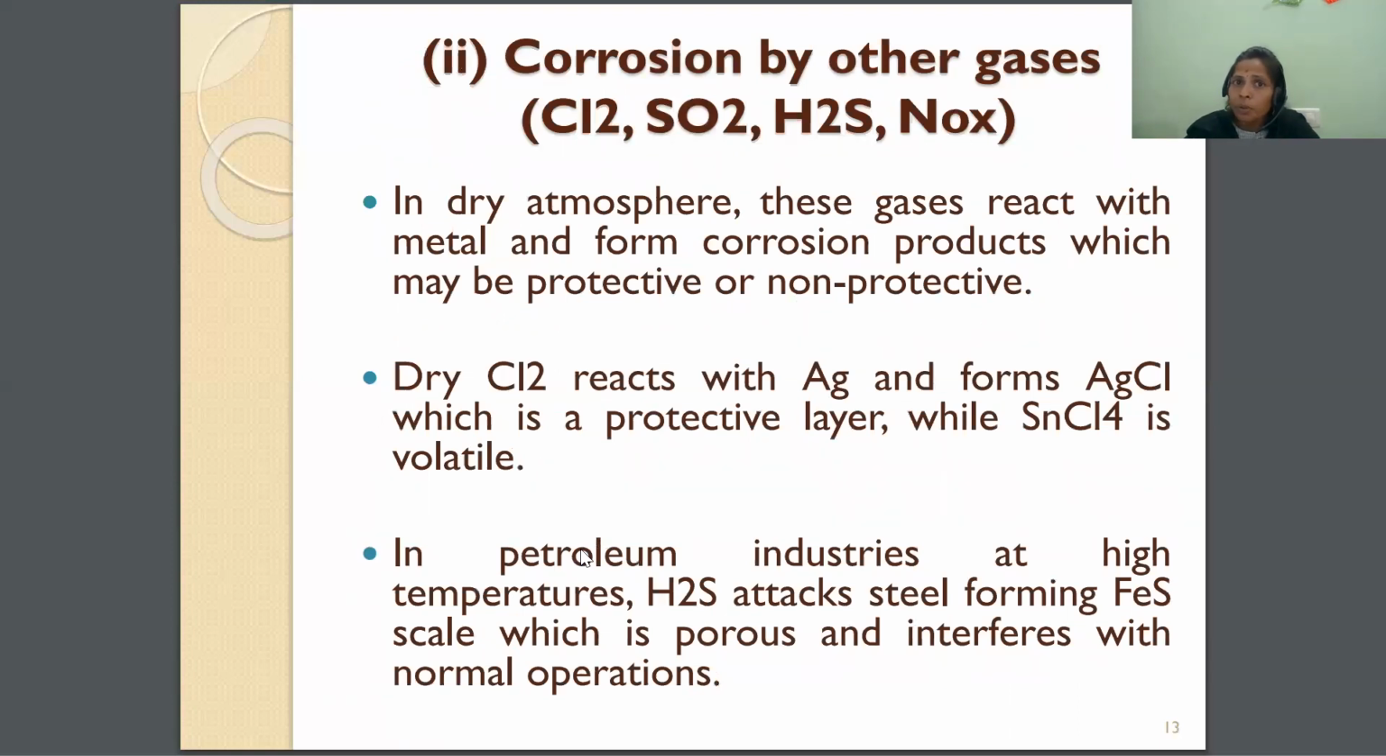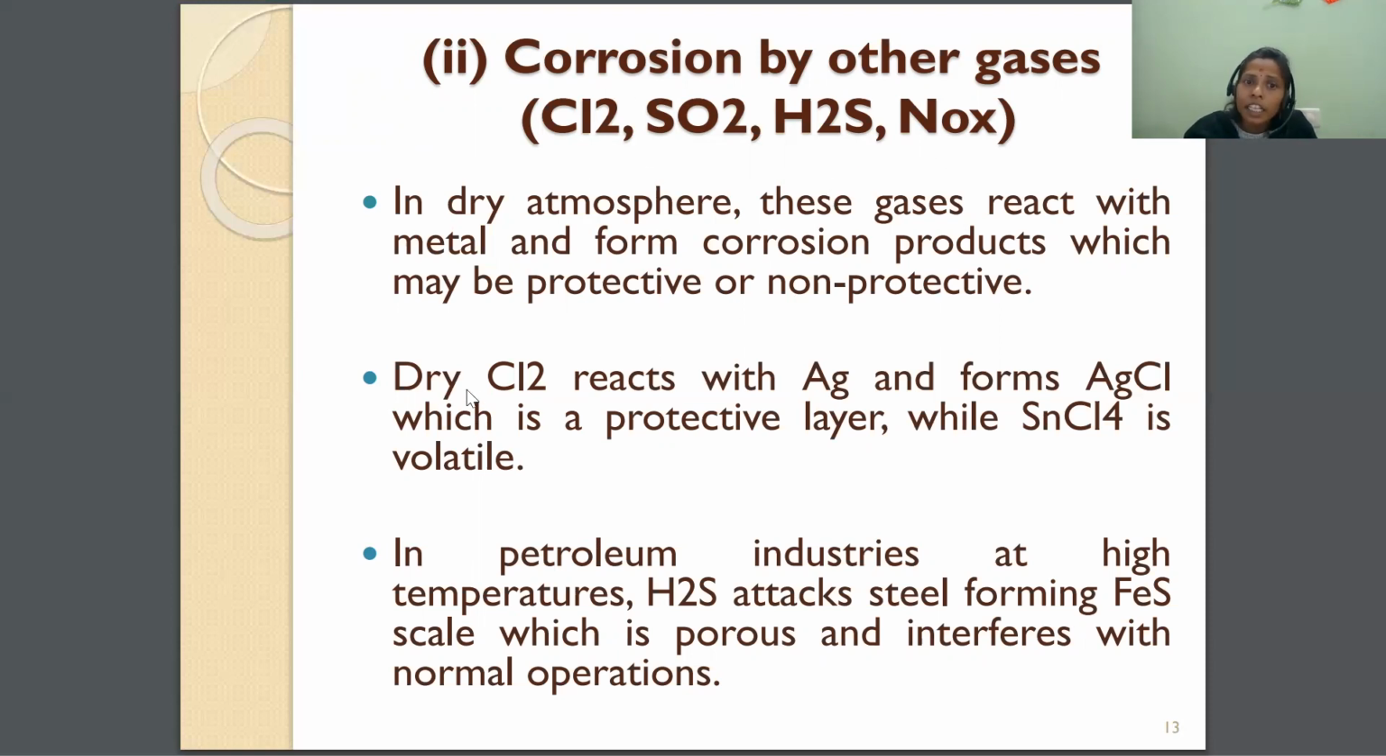The next type of corrosion is corrosion by other gases. If the metal is reacting with oxygen, that type of corrosion is called oxidation corrosion. But if the metal is reacting with gases other than oxygen, that comes under corrosion by other gases. In dry atmosphere, these gases react with the metal and form corrosion products, which may be protective or non-protective, when the metal is reacting with the remaining chemicals in the environment.